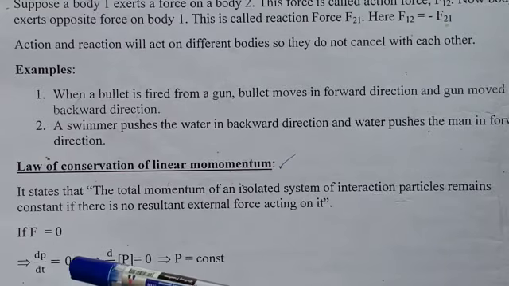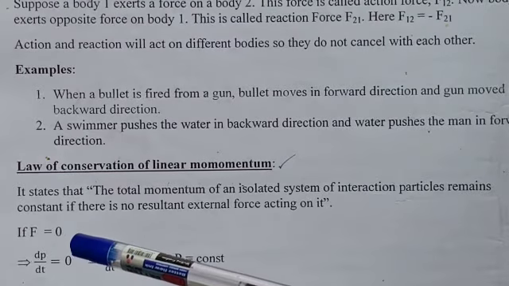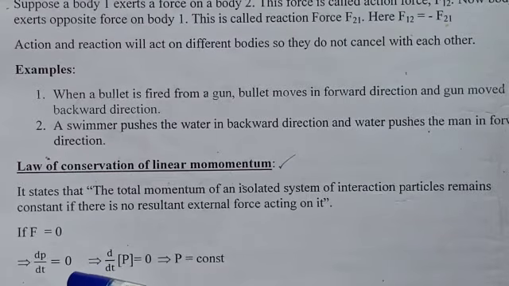According to Newton's second law, dp by dt is proportional to force. If F becomes 0, dp by dt becomes 0, so momentum is constant.